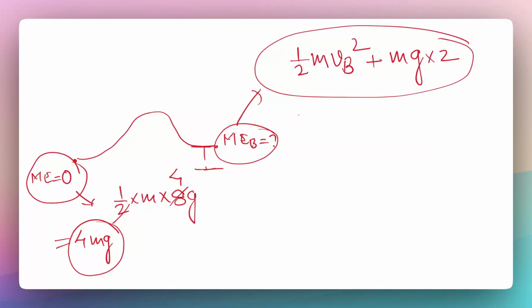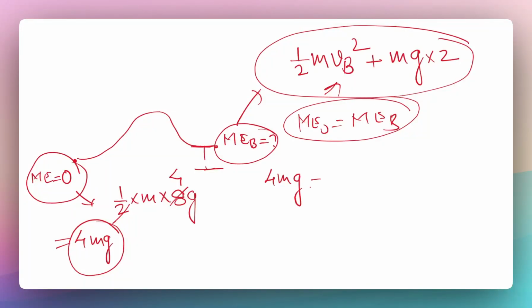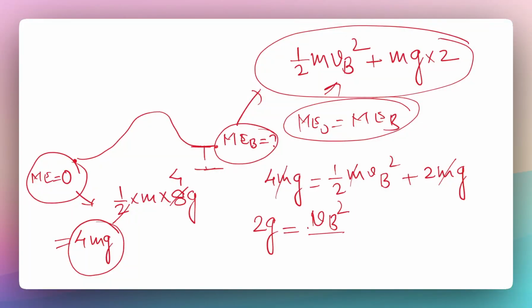These two are going to be equal. So the mechanical energy at O is equal to the mechanical energy at B, and that's how we find this VB, the unknown. So 4mg equals half m VB square plus 2mg. Fantastic, so m will disappear. Now this is 4g minus 2g, that's going to be 2g equal to VB square divided by 2.